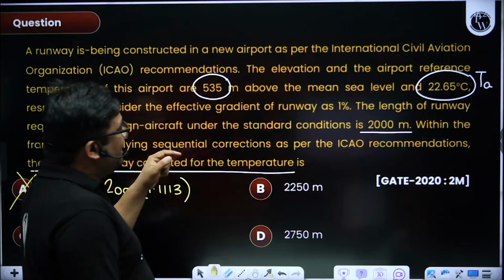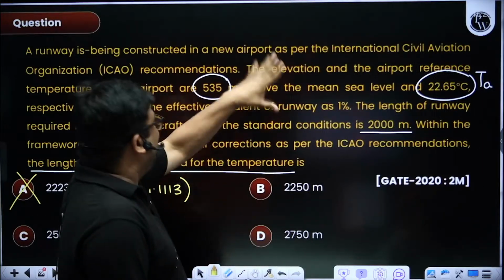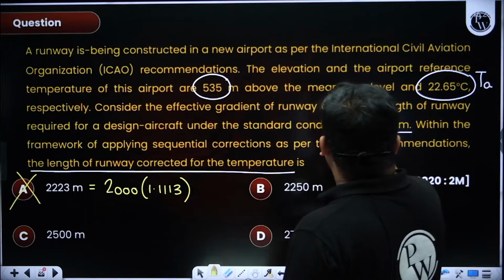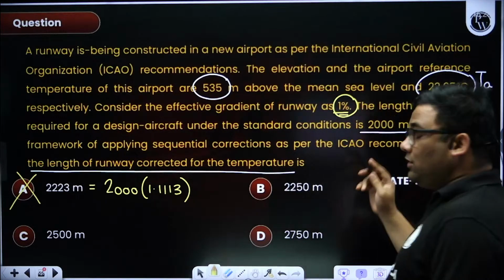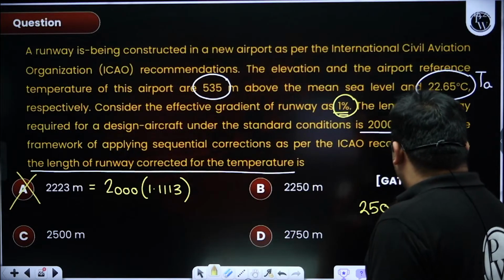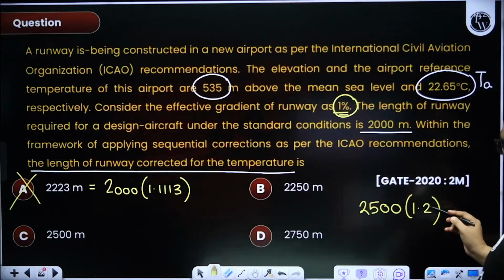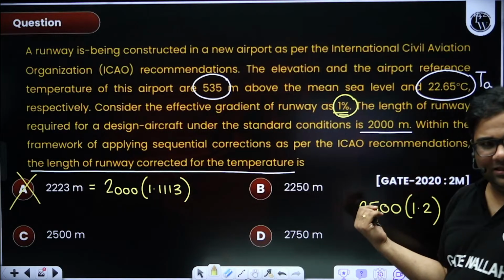Now, if somebody didn't see the question properly and did correction for gradient also. The gradient is given 1%, so correction will be 20%. So 20% correction means already I have got 2500. I have to do again 1.2. So how much will I be getting here? I will be getting 3000 here, na?